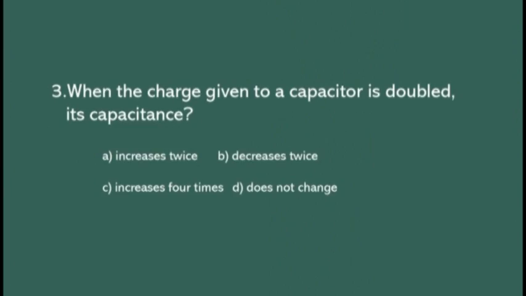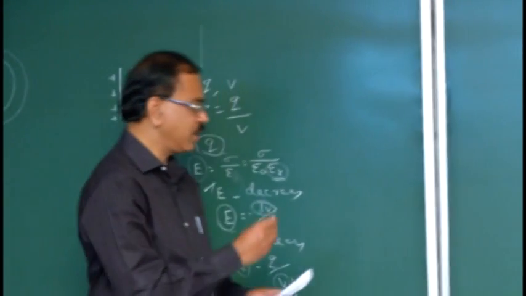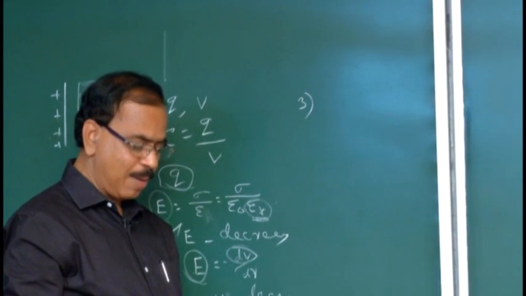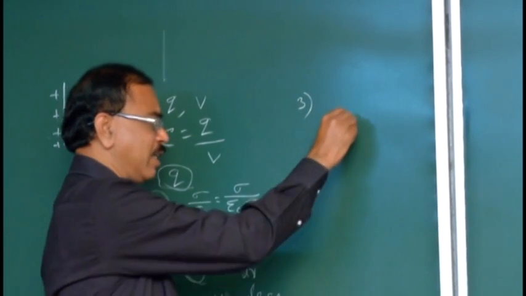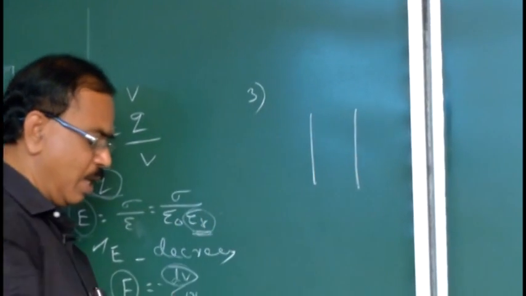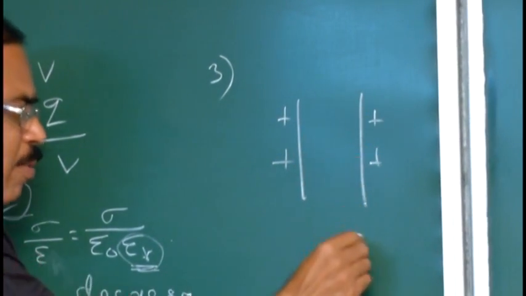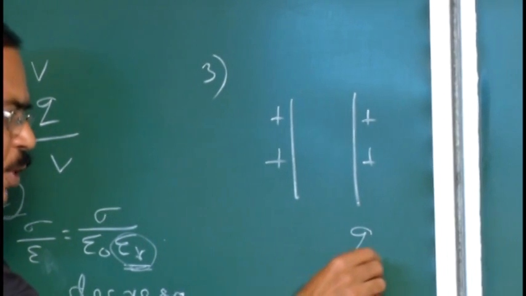3. When the charge given to a capacitor is doubled, what will happen to the capacitance? Say this is one capacitor. Already the capacitor is having some charge. So let it be Q. So its potential is V.